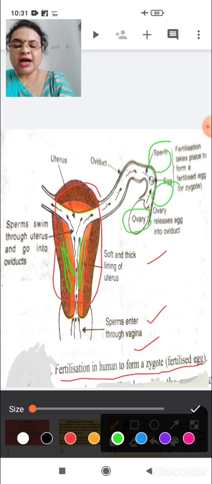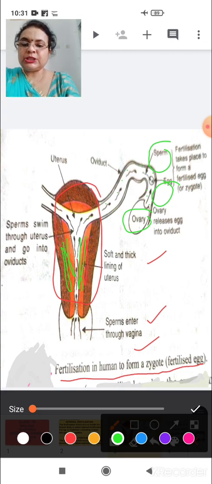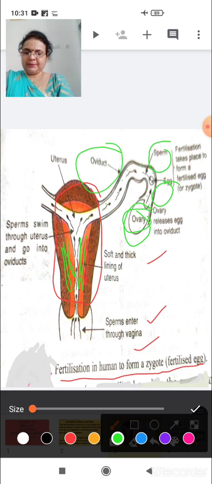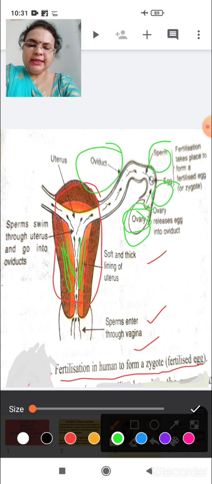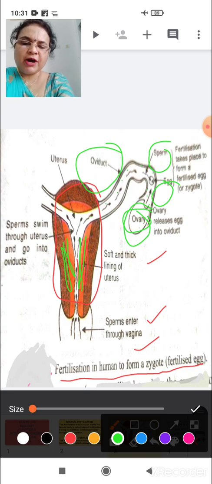So we are very clear that the procedure of fertilization occurs in the oviduct, not in the ovary. The ovary only releases the egg into the oviduct, and then the sperms enter through the vagina into the oviduct. So the combination of sperm and egg to form a zygote occurs in the oviduct. Now in this picture you have seen that one sperm collides with an egg.